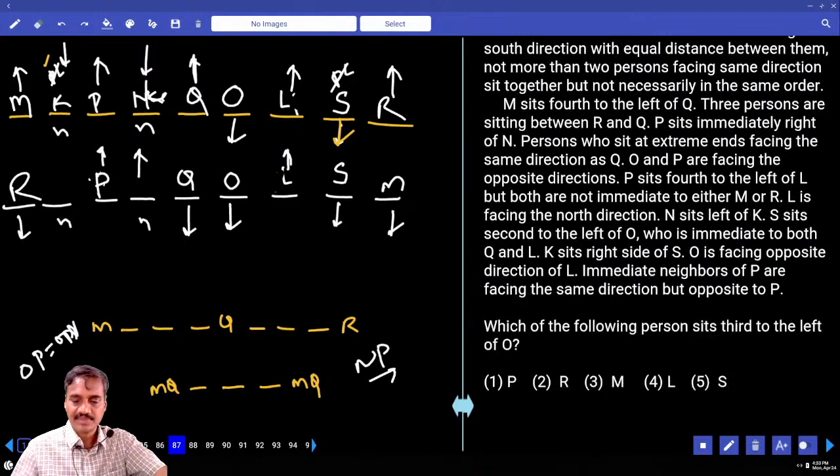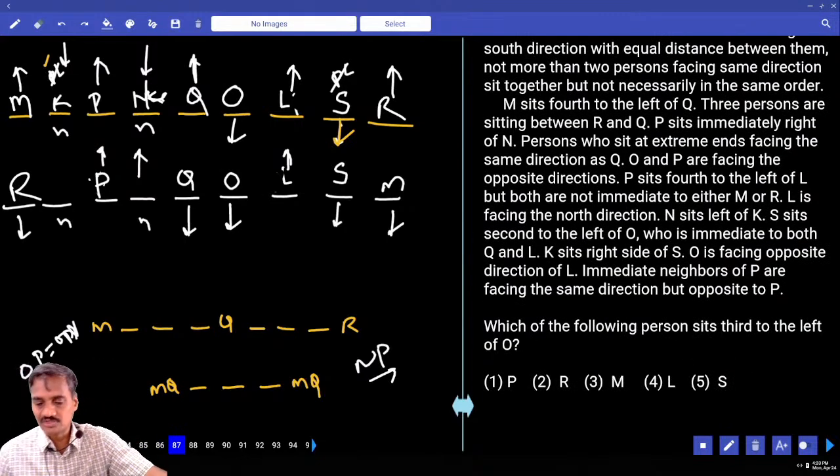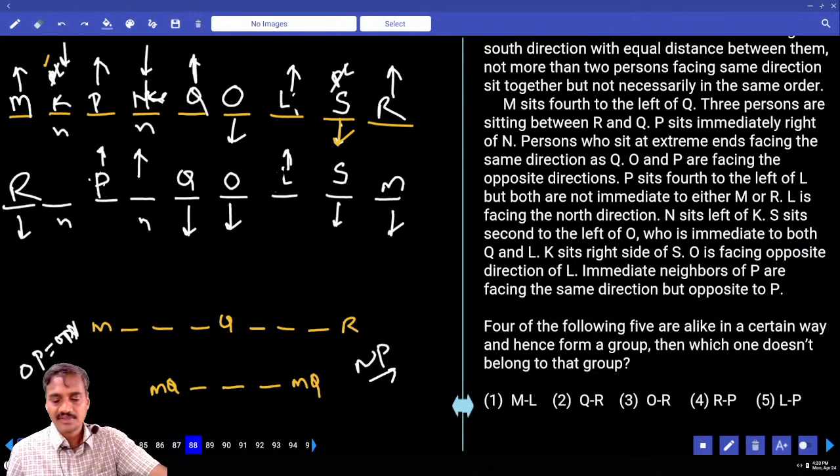Then 87. Which of the following persons is the third to the left of O? Third to the left of O is R. R is the choice for 87.